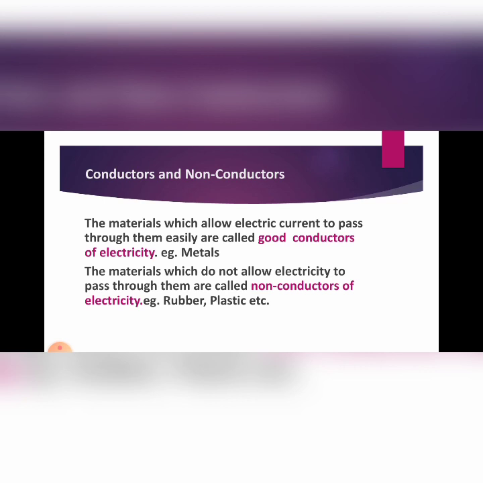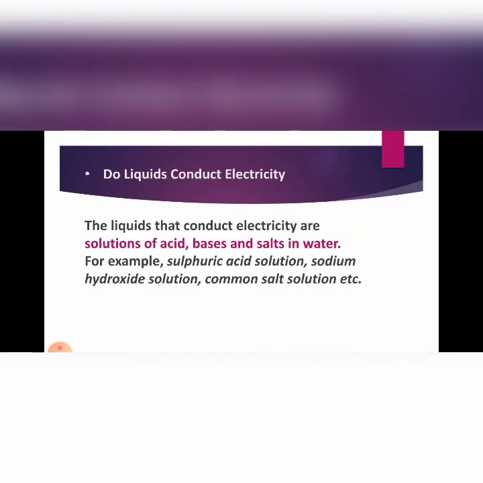The materials which do not allow electricity to pass through them are called non-conductors of electricity. For example, rubber, plastic, etc. Now the examples which I have given, metals and then plastics, rubber, these all are solid substances.